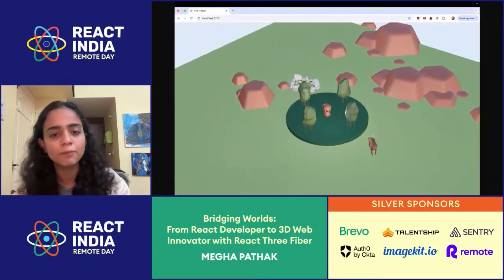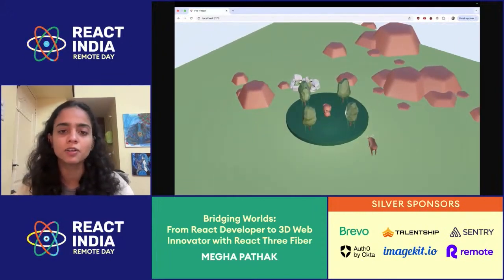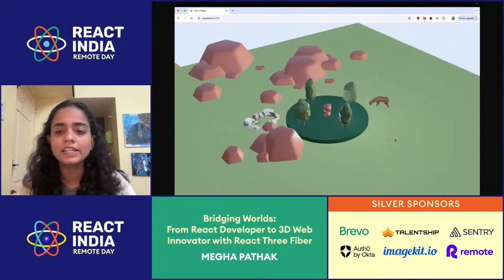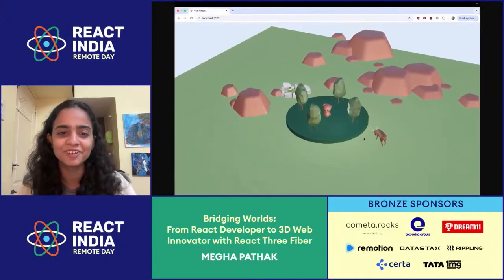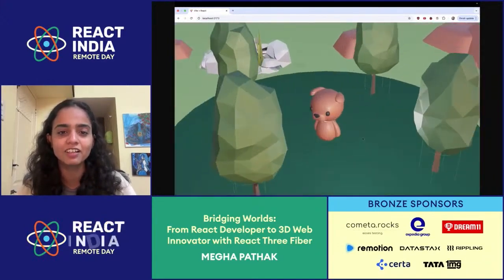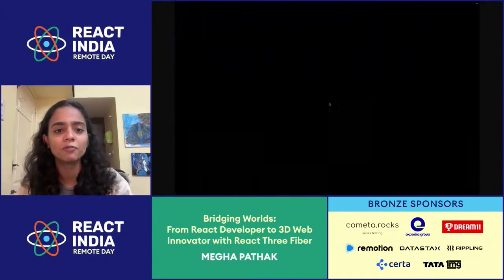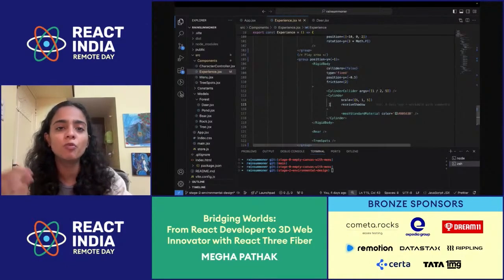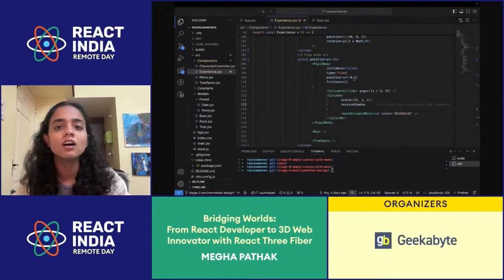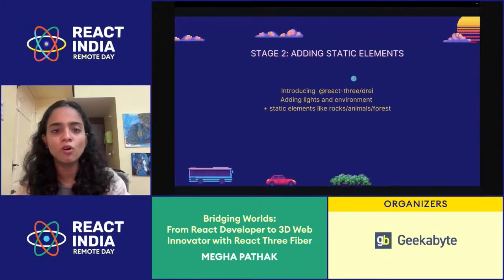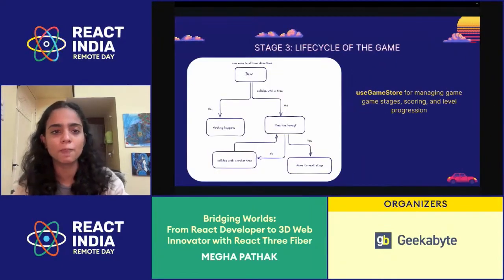There is a small bear, probably this will act like the main player for me. The deer is out there just for aesthetic purposes, and there are trees and everything, and a small pond in the background. So now that I've included everything in my environmental design, we can move forward and define the life cycle of the game.